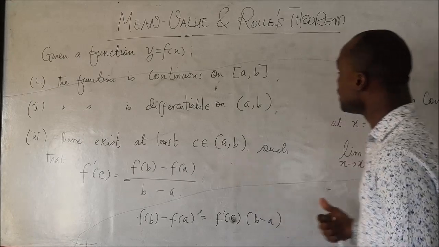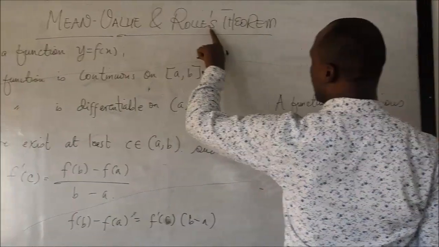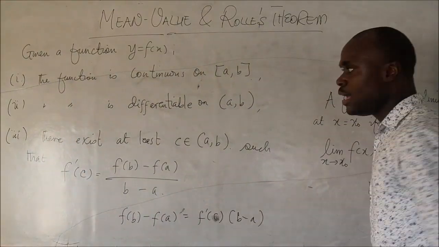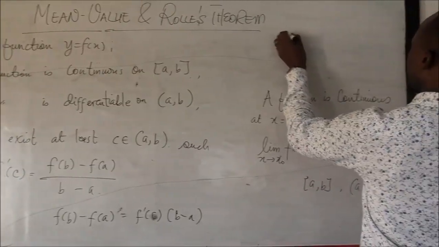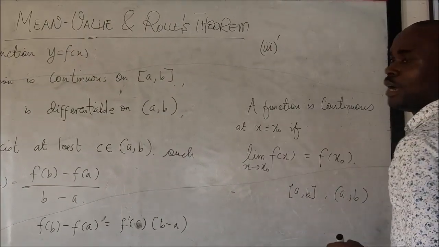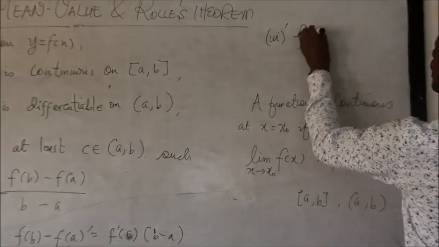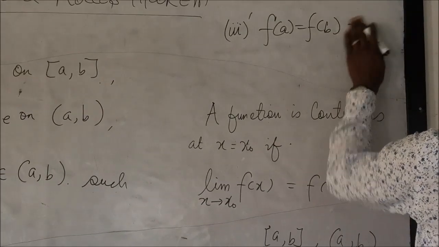We can actually use it to explain Rolle's theorem. The first two conditions for Rolle's theorem still remain the way they are, but there is an extension. For Rolle's theorem, let me call this I prime, f of A must be equal to f of B, and that is it.